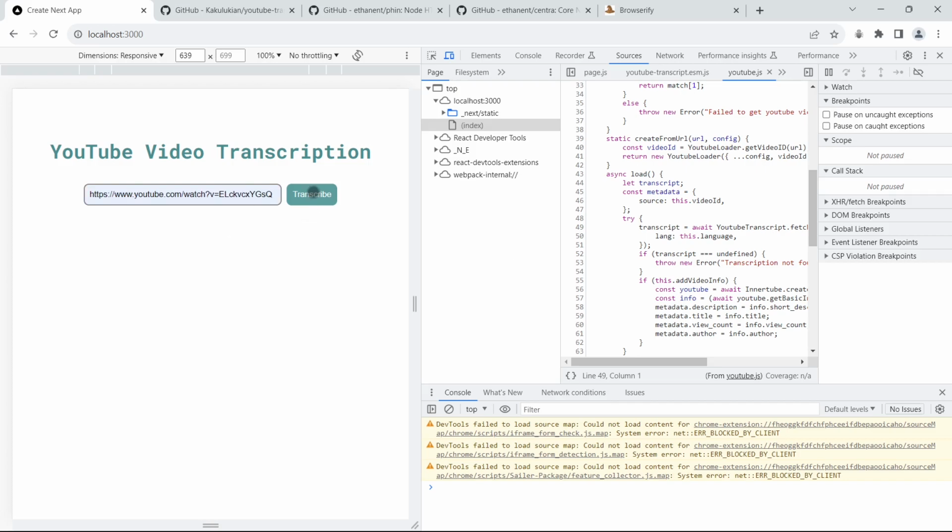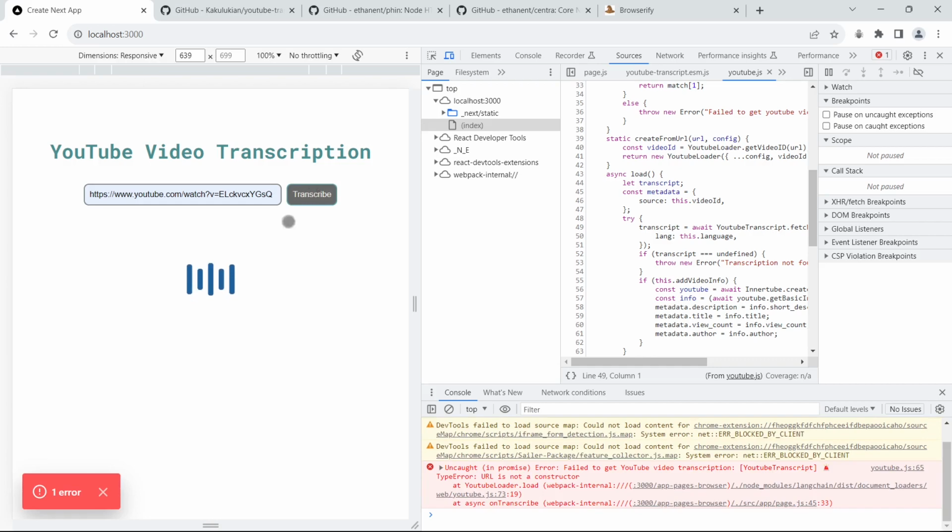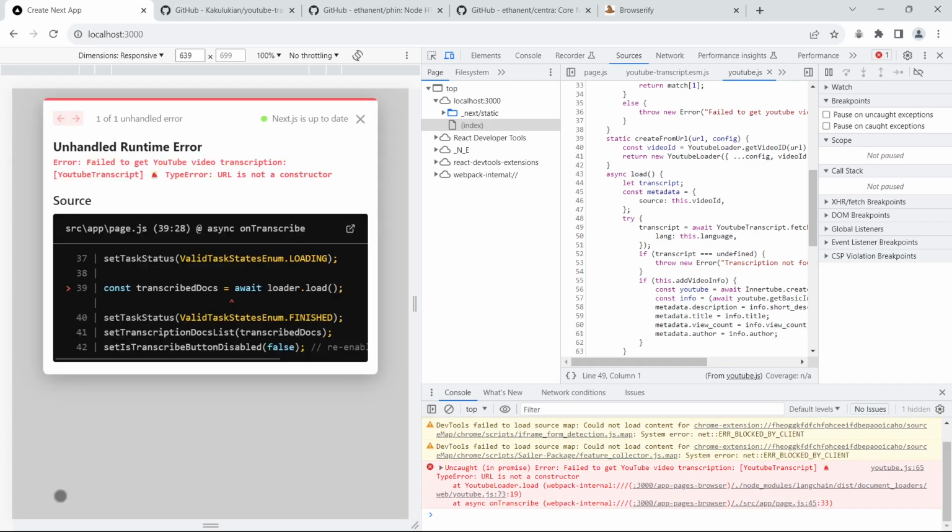I get the URL, and when I click on the transcribe button, I see an error there. If we click on it, you see the error that we discussed at the beginning of the video: URL is not a constructor. You can also see the specific location of the line of code that is causing the error. So let's go to the source code now.